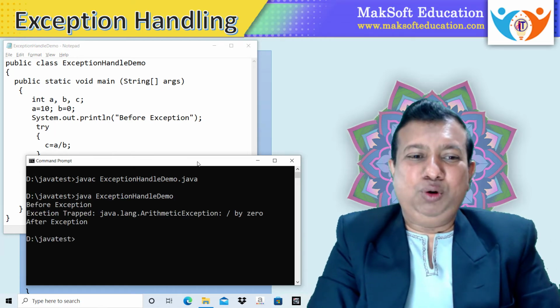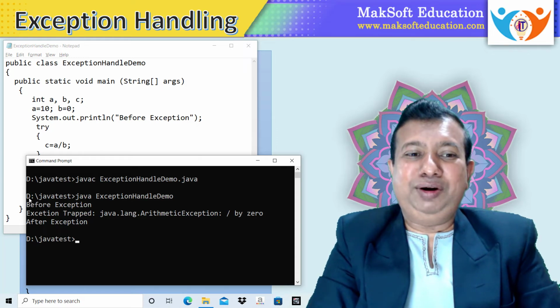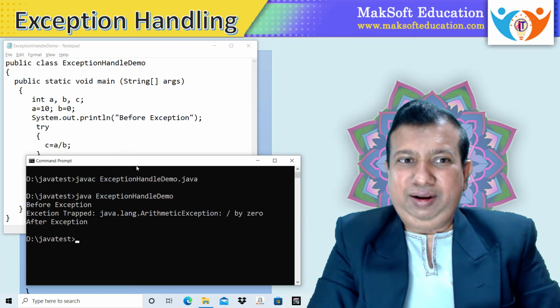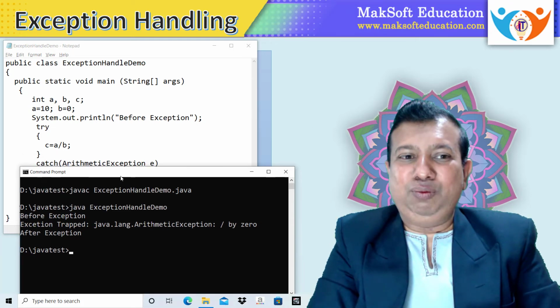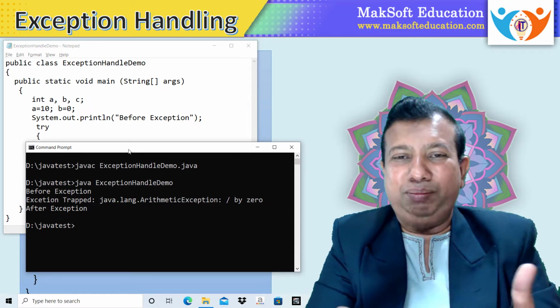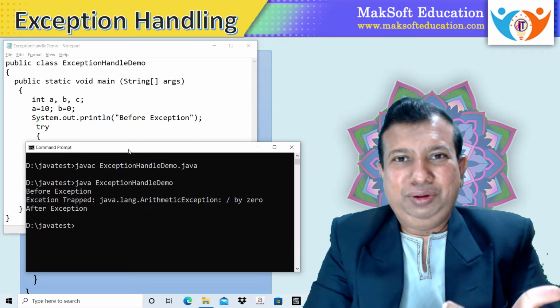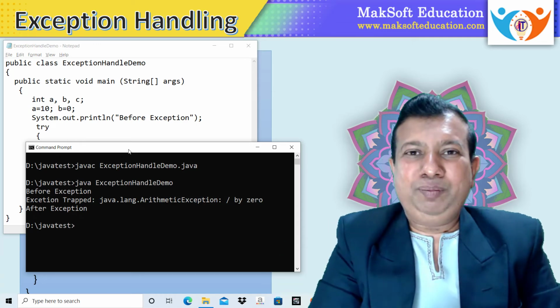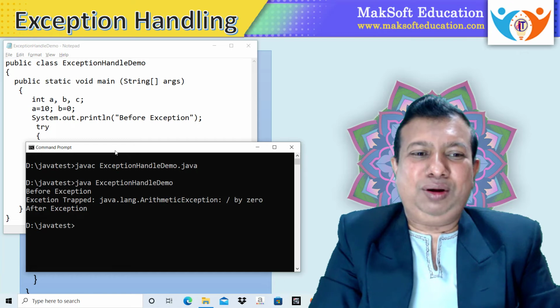Now you can watch the output of the program. This is the first line that will be printed, "before exception", and then the actual exception will occur. In the try block, the statement C is equal to A divided by B will try to execute. As the value of B is 0, an exception will be created, thrown, and trapped in the catch block, and then this is the statement from the catch block.